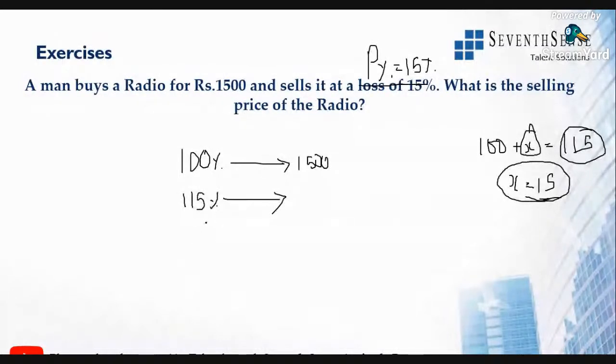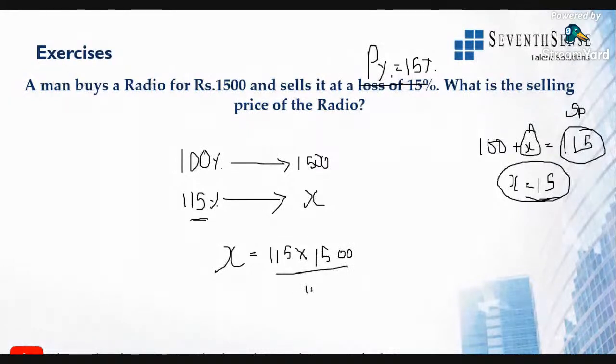So 115% is the selling price. Right. See here, selling price is 115. The same thing in terms of percentage. What will be the selling price? So X is equal to 115 into 1500 divided by 100.